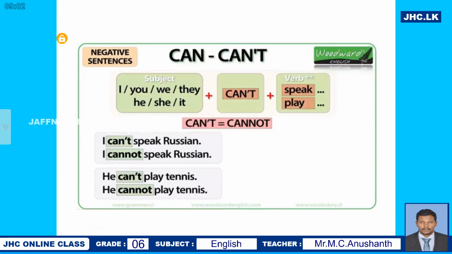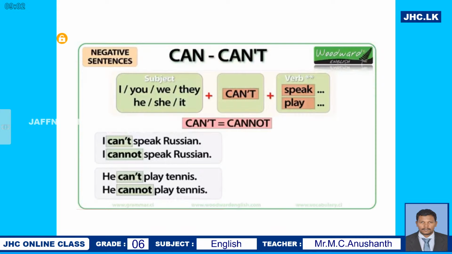You see some more examples. I can't speak Russian. Oh, I cannot speak Russian. Right? I can't speak Russian. Oh, I cannot speak Russian, because as I said, can't is the contraction form of cannot.